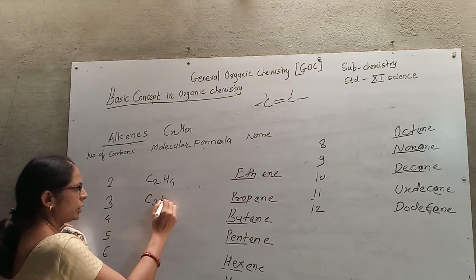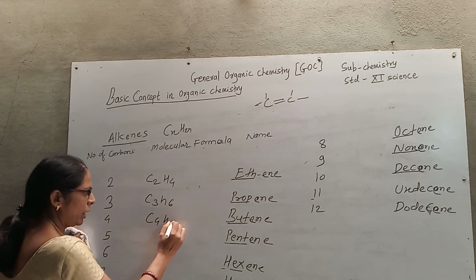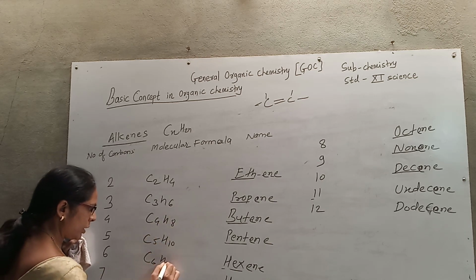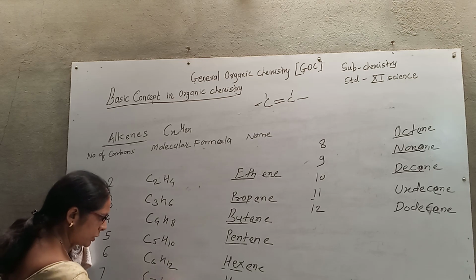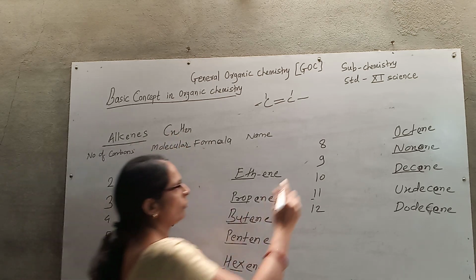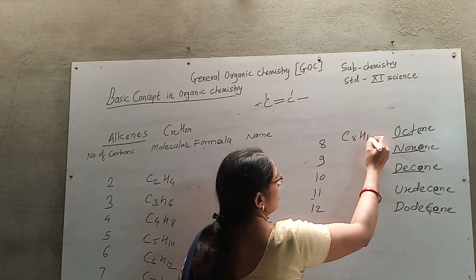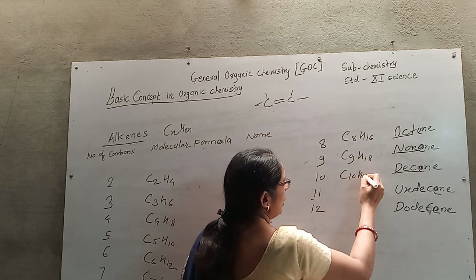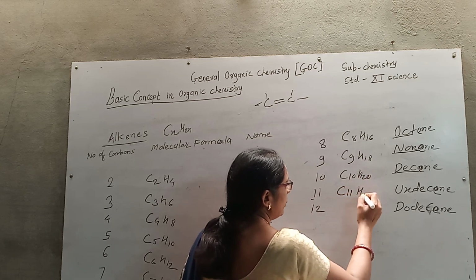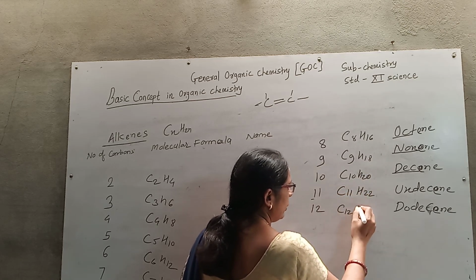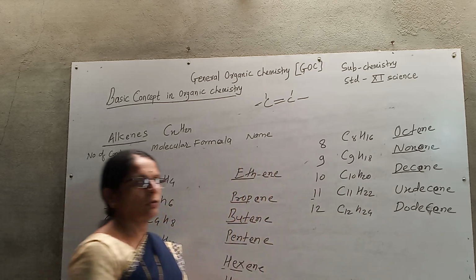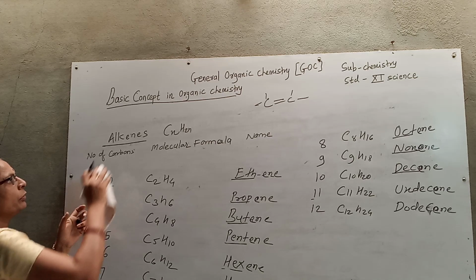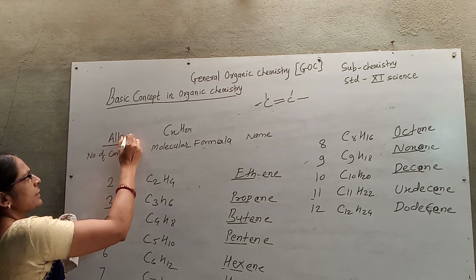So what is the formula now? C2H4, C3H6, C4H8, C5H10, C6H12, C7H14 as CnH2n. C8H16, C9H18, C10H20, C11H22, C12H24. So in this way, you can consider the examples of alkenes. Then similarly, we go for the alkynes.